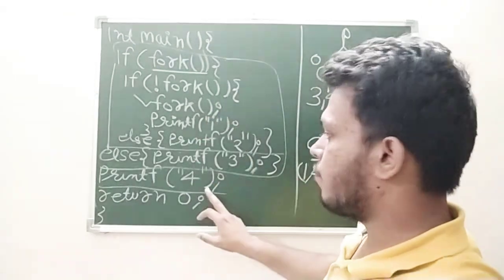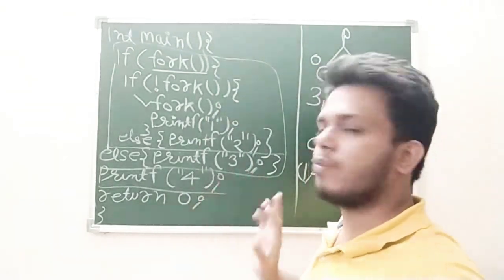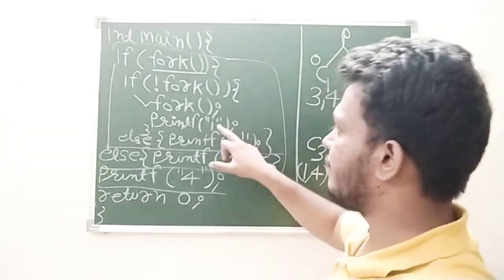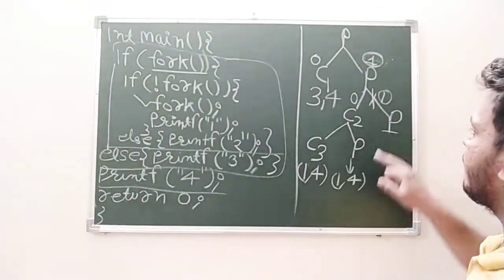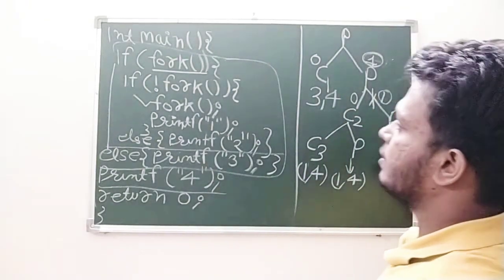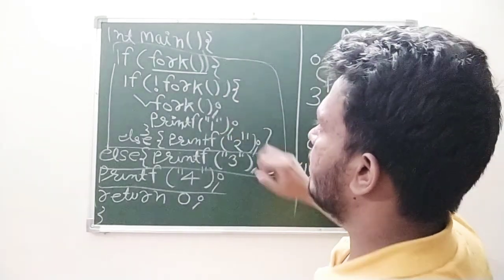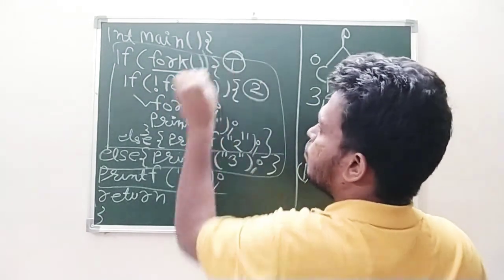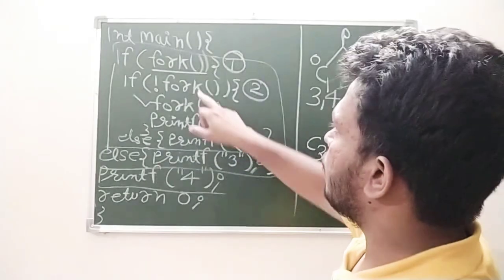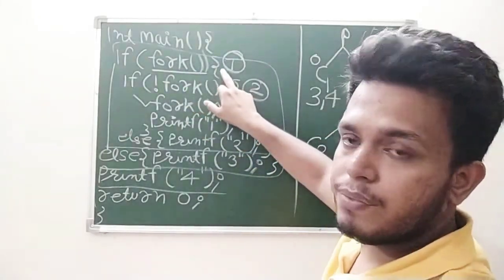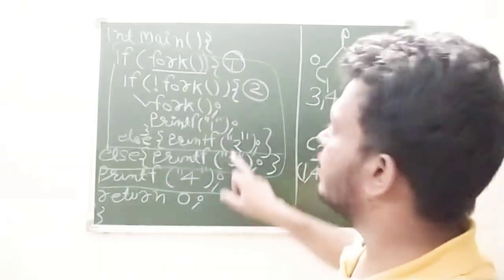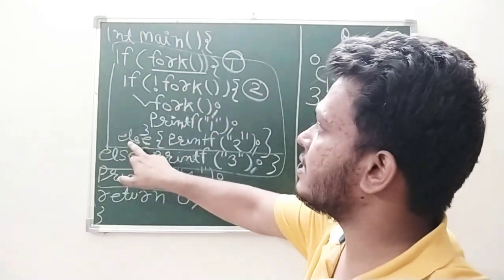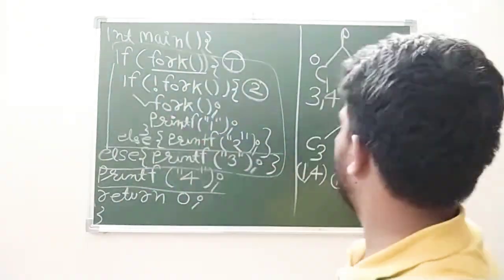They will print the 1, and 4 is with everyone. Everyone has to print this 4, and they are individual processes, clones of it. We cannot say this will print 1 and 1. This will print 1 and 4, 1 and 4. Clear? And this P will not execute this part only. You can consider there are 2 ifs. It has passed the first if, so it will not print this 3. What will it print? It will print 2, because this is the else case for the second if.